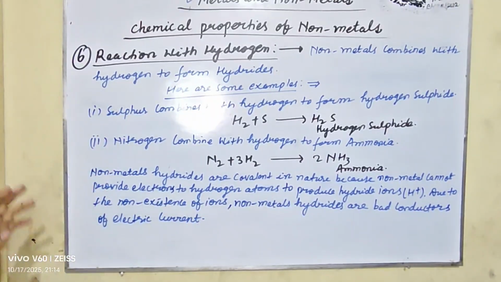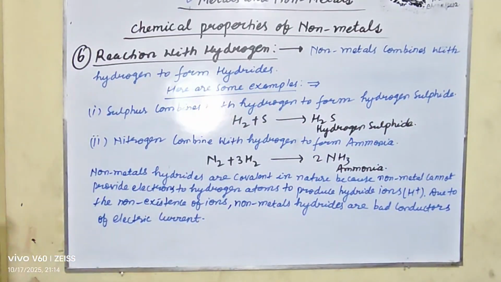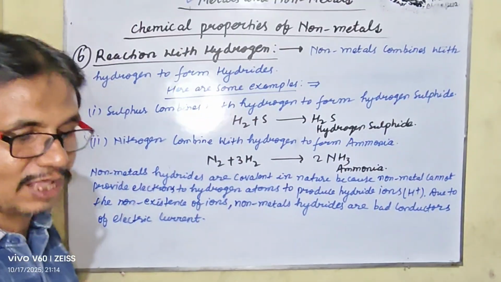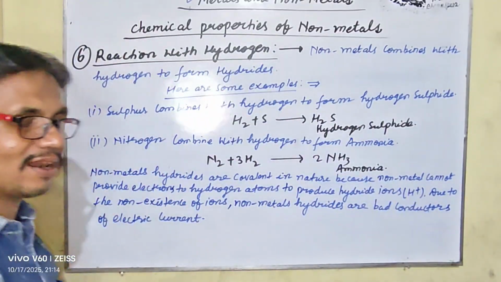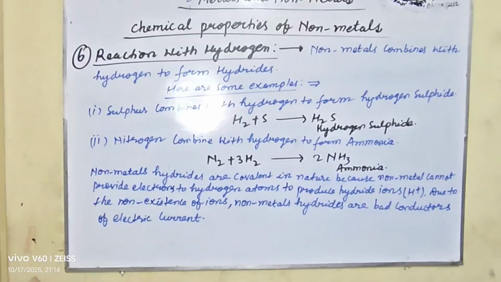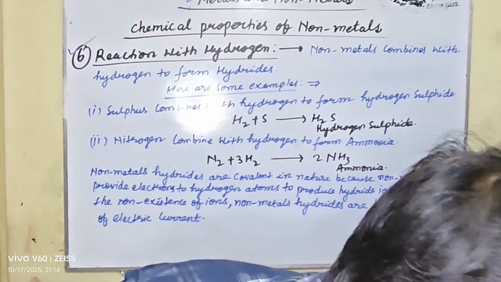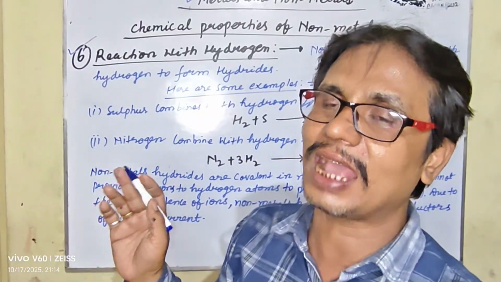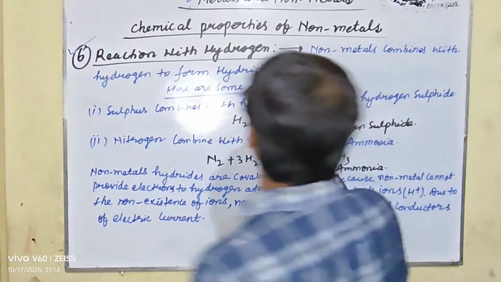So my dear student, let us recap the chemical properties of non-metals. Like metals, chemical properties are related to their electronic configuration. First is the electronegative character, second is the reaction with oxygen, third is the reaction with acid, fourth is the reaction with chlorine, fifth is the reaction with water, and the last one is the reaction with hydrogen.